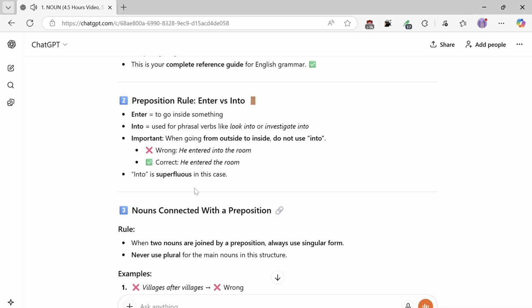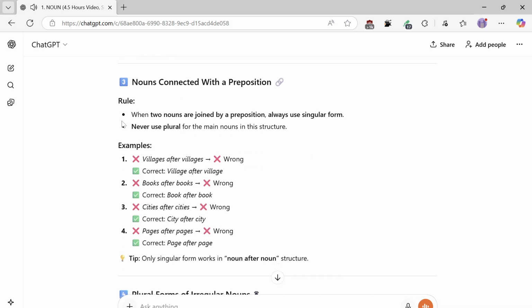Nouns connected with a preposition. Rule: when two nouns are joined by a preposition, always use the singular form. Never use plural for the main nouns in this structure. Examples: 1. Villages after villages, wrong; correct: village after village. 2. Books after books, wrong; correct: book after book. 3. Cities after cities, wrong; correct: city after city. 4. Pages after pages, wrong; correct: page after page. Tip: only the singular form works in the noun after noun structure.